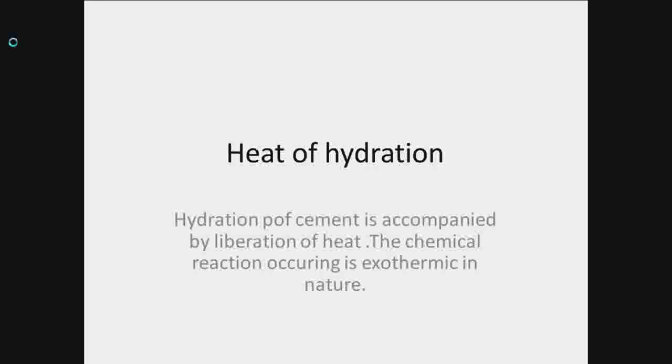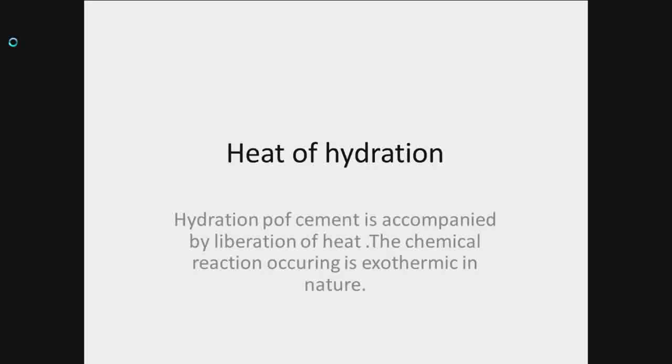The hydration of cement is accompanied by liberation of heat. Such a chemical reaction is known as exothermic, and there are many exothermic chemical reactions. Normal cement generally produces heat of hydration about 90 calories per gram in 7 days and 90 to 120 calories per gram in 28 days.